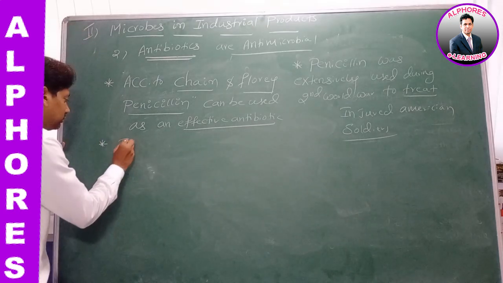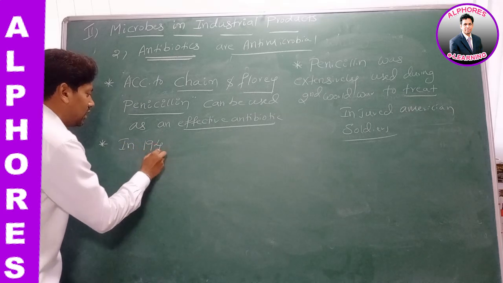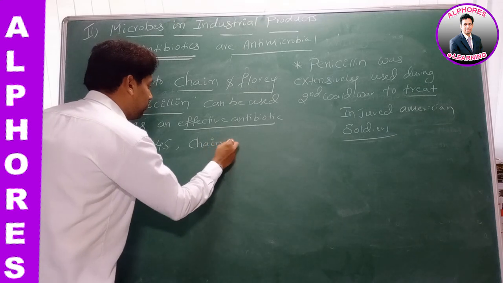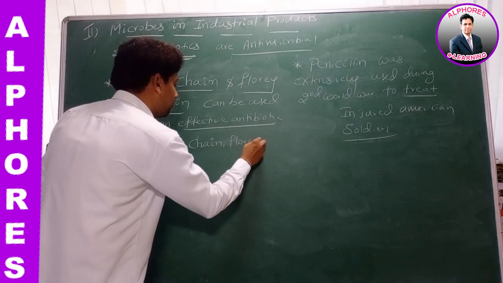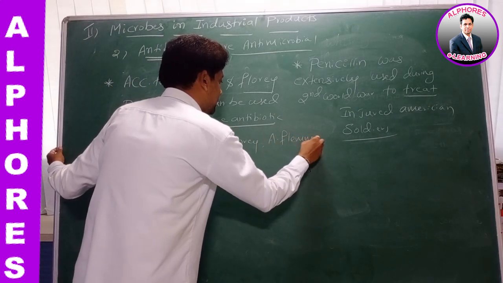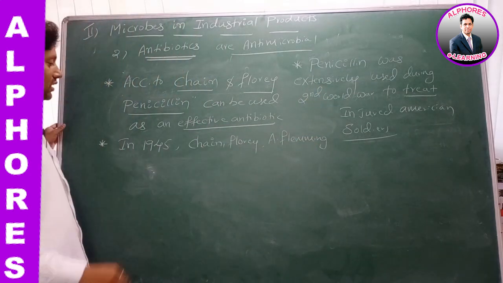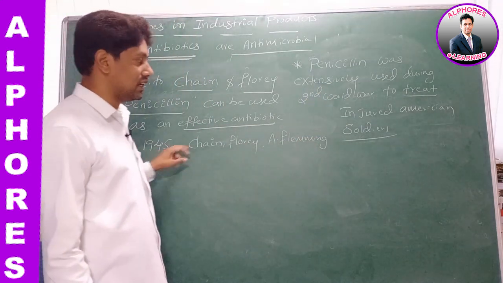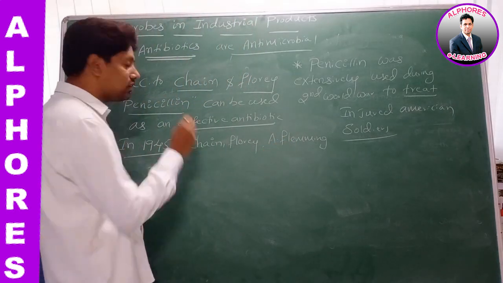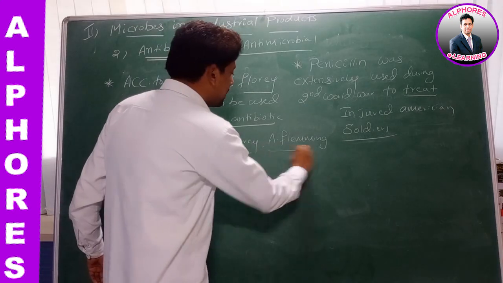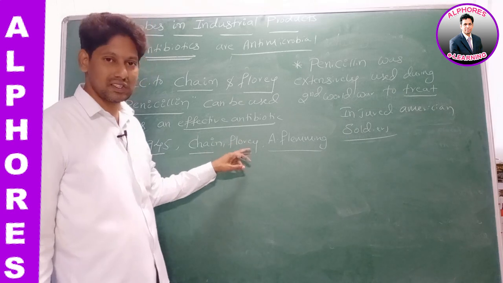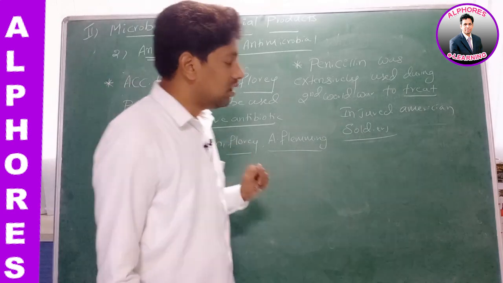Right. In 1945, Chain, Florey, and Alexander Fleming got the Nobel Prize for this work. They got the Nobel Prize for this work, right. In 1945, Chain, Florey and Alexander Fleming got the Nobel Prize for this work. Is it okay? Right.